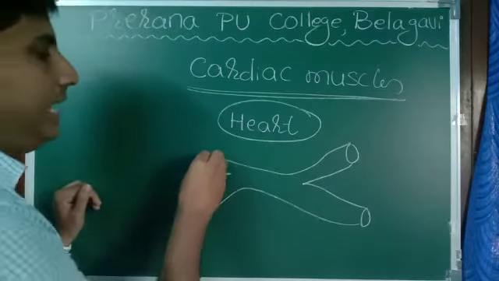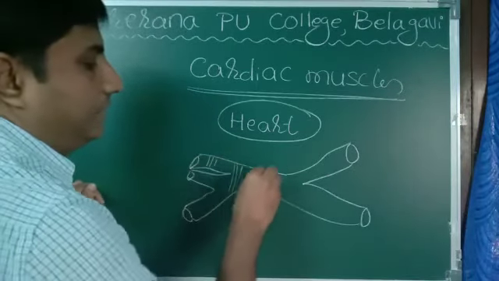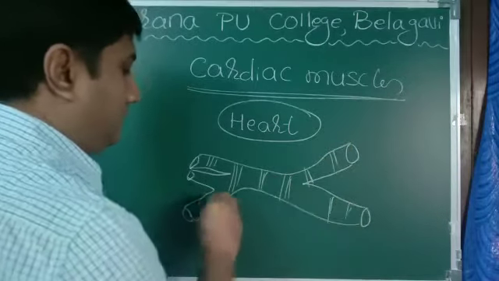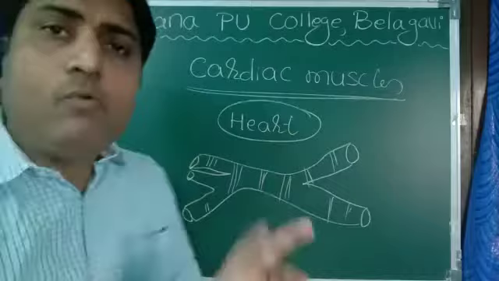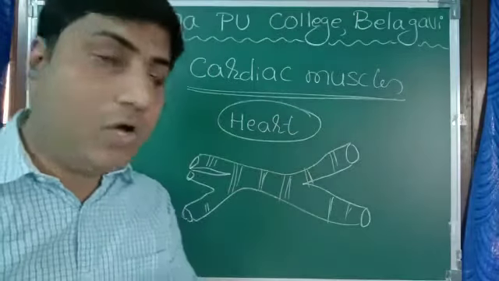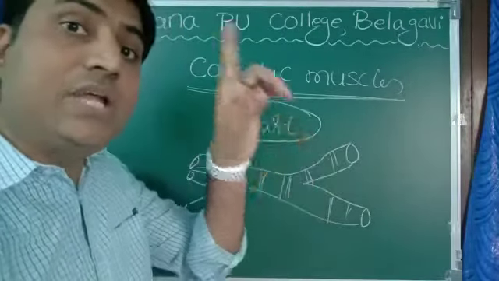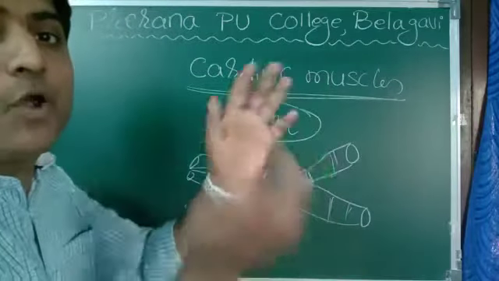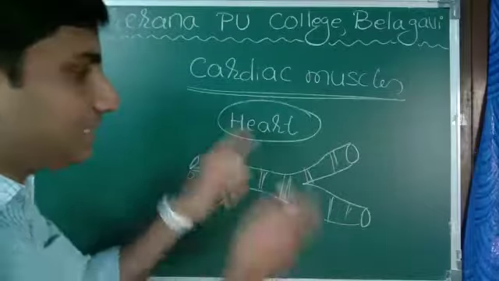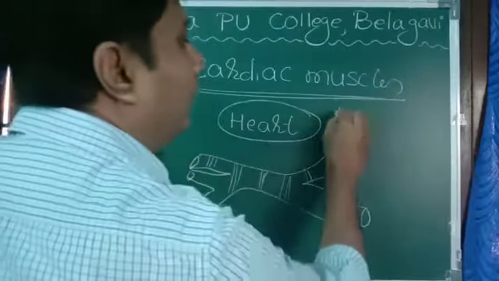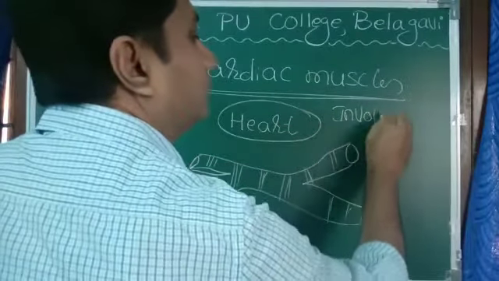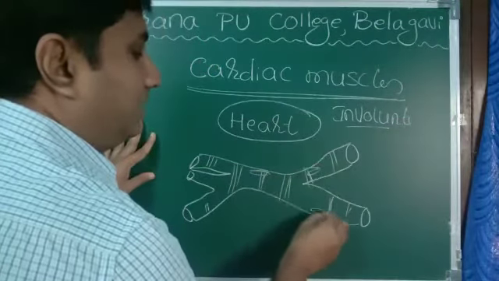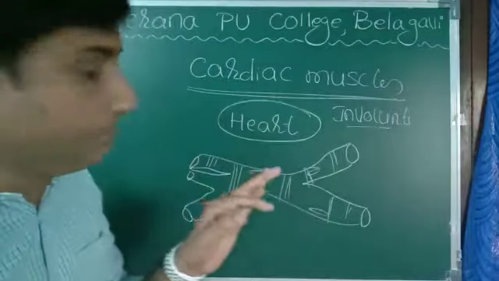Now when they are striated, why don't we call them striated? Because striated muscles are voluntary. They are striated but involuntary. They have properties of both the other types of muscles. Of course, all the muscle cells contain a nucleus, no problem in that.